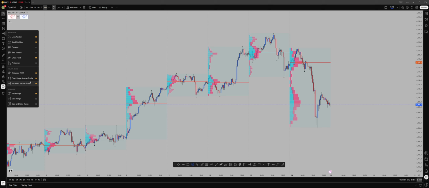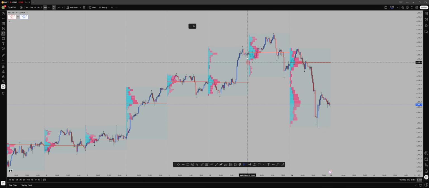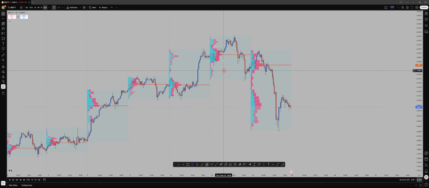You can use the free version and utilize these two very well, because if you are looking for the previous day's profile, you just have to pick the fixed range like I did and measure the previous day. Then we use the levels as a reference for your current day. Simple as that if you don't have the paid version. So now you can see your levels.